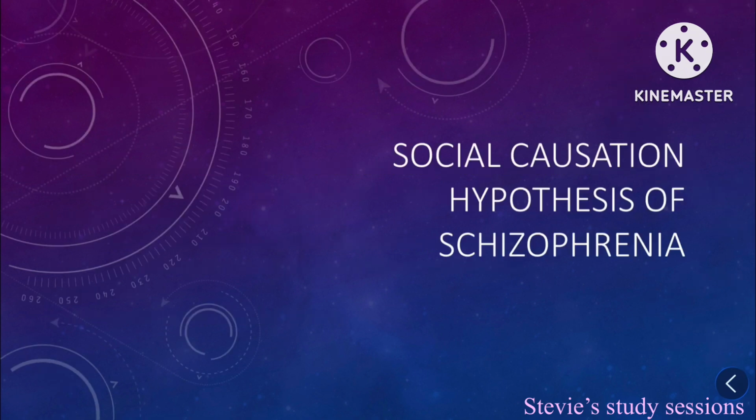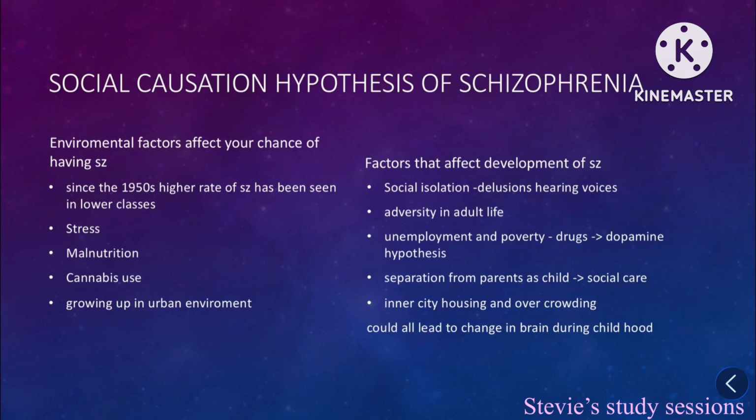The social causation hypothesis of schizophrenia. Environmental factors affect your chance of having schizophrenia. Since the 1950s, a higher rate of schizophrenia has been found in lower classes. Stress, malnutrition, cannabis use, and growing up in urban areas also affect your chances of having schizophrenia.